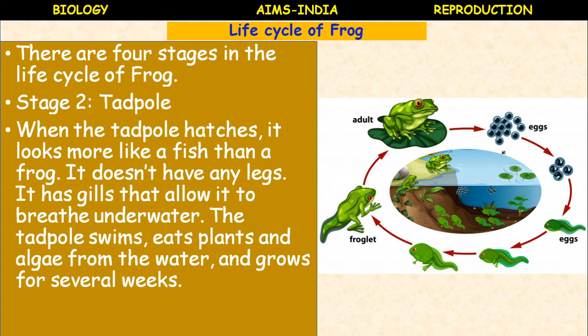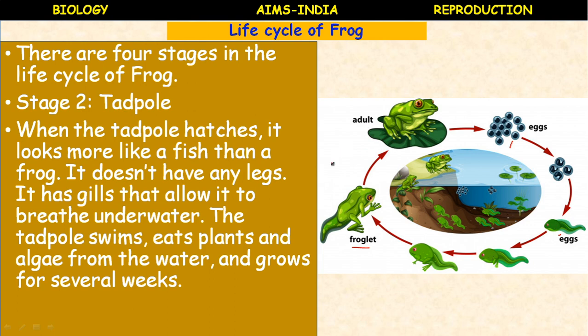So here see the image once again, the eggs are fertilized, then release larvae. The larva is called tadpole. It is also called the froglet after developing the small limbs. It will undergo the metamorphosis to form the adult frog.